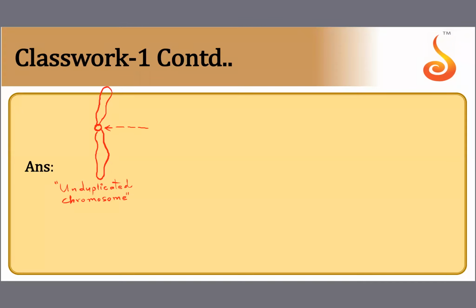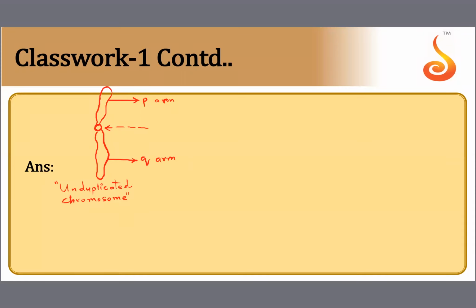This constriction is called centromere. You are all aware of the chromosome morphology. The constriction in the center is referred to as the centromere. Now this part above the centromere is called the P-arm. And the part below the centromere is called the Q-arm.